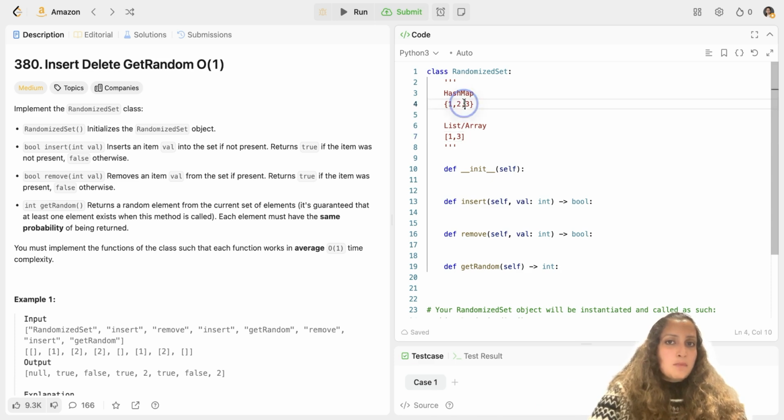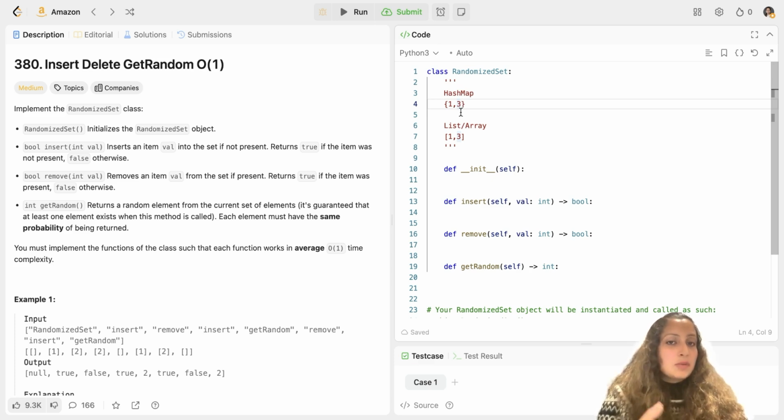So you already popped 2 out from the hash map because that was the value to be removed. Now you have to just change the index corresponding to 3. The index corresponding to 2, you already knew. So you have to change the mapping for 3, the value which was at the end of the list, the last index value. You have to change its key value pair to the value or index which was for 2. That's the entire change you have to make.